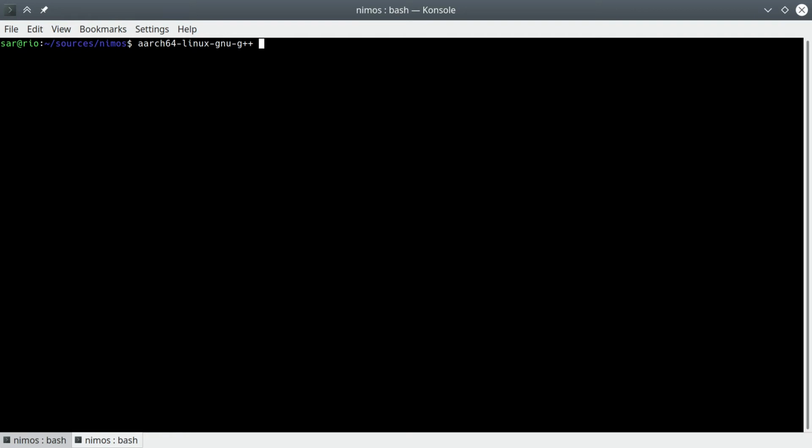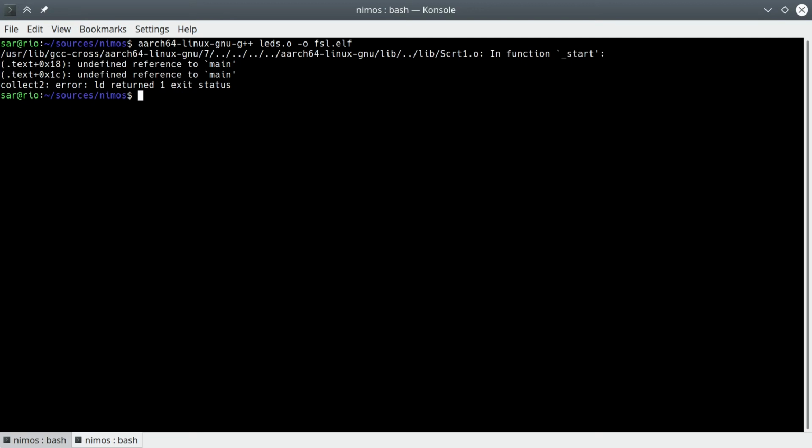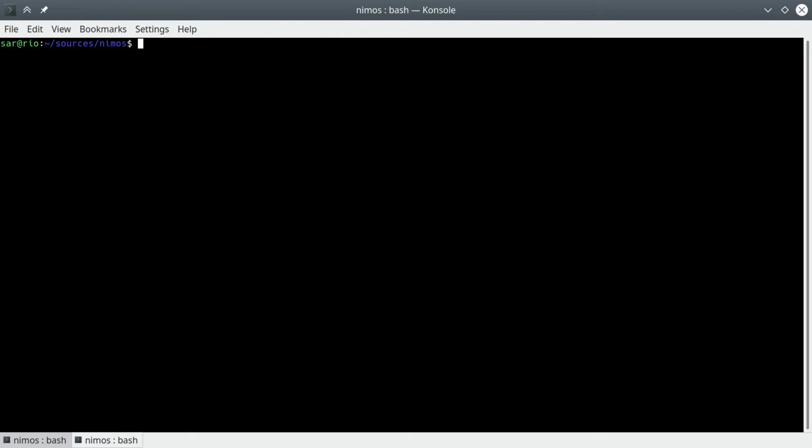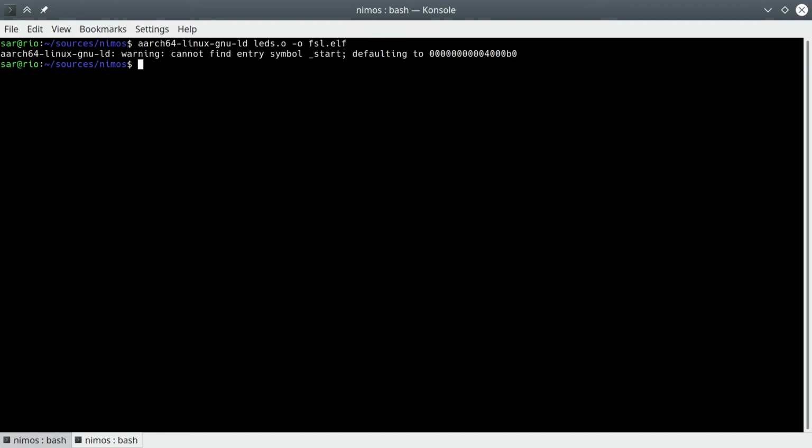Linking is usually done via either GCC or G++. Those in turn call LD and add the needed support libraries. Given enough command line options, we can convince GCC to not add those unneeded libraries. A better approach, in my opinion, is to just run LD directly. Linking actually succeeded, but the warning we received should not be ignored.